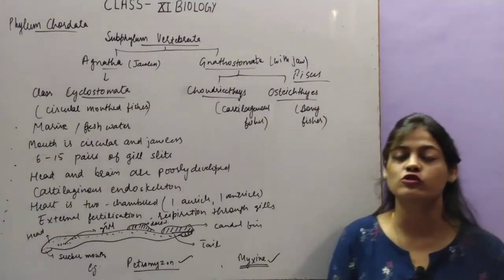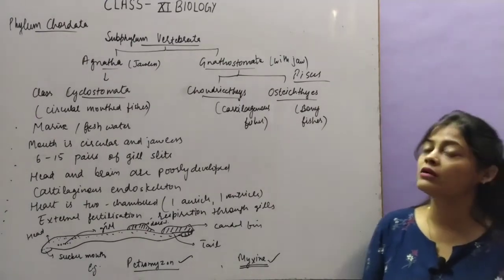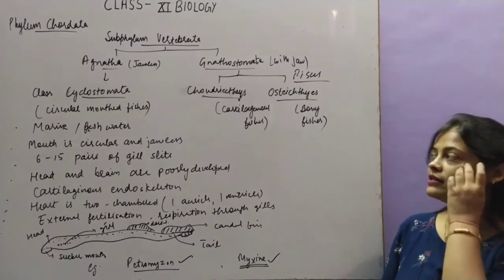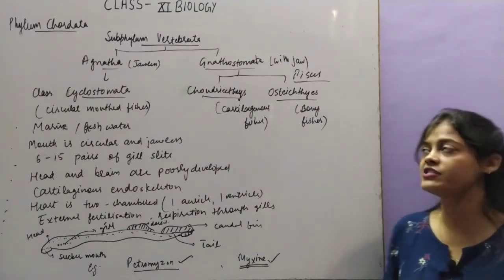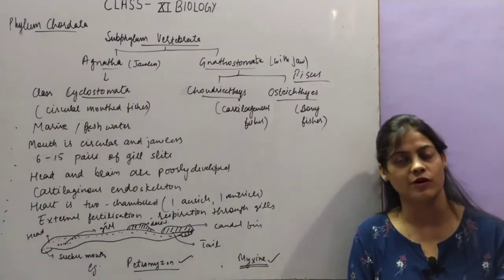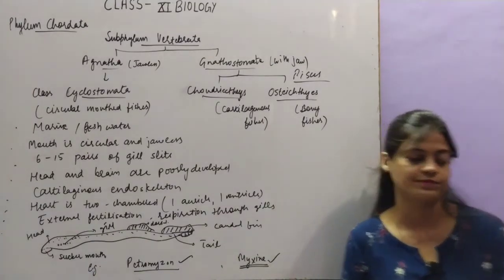Now let's see Gnathostomata, which is further divided into two divisions, called classes, that is Chondrichthyes and Osteichthyes. Chondrichthyes include cartilaginous fishes which have endoskeleton in the form of cartilage, and Osteichthyes are called bony fishes which have endoskeleton in the form of bones. Now we will study the characteristic features of these two.